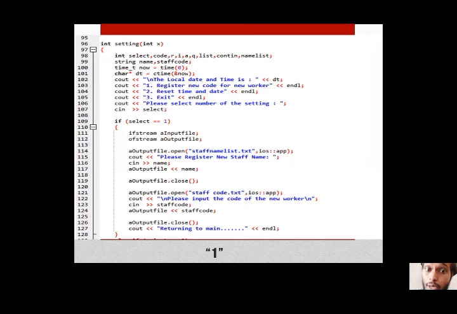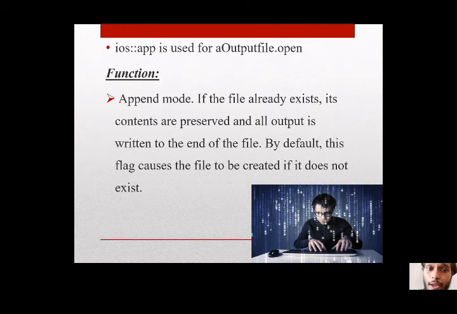So this is basically the coding for the registering of new code for new worker. For the output file, we use the ios app. The function of the ios app is append mode. If the file already exists, its contents are preserved and all output is written to the end of the file. By default, this flag causes the file to be created if it does not exist. So this is basically the function of the ios app. Moving on to the next slide.